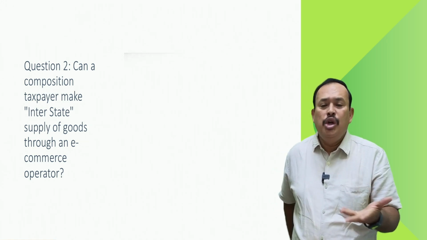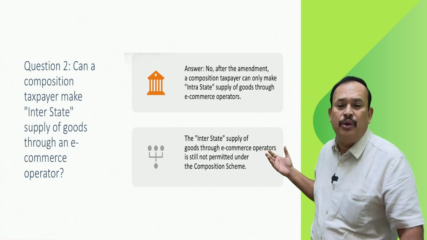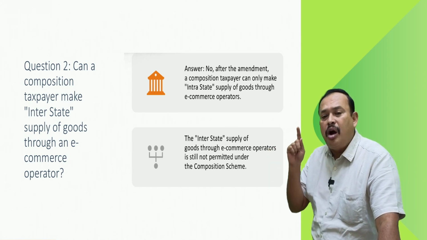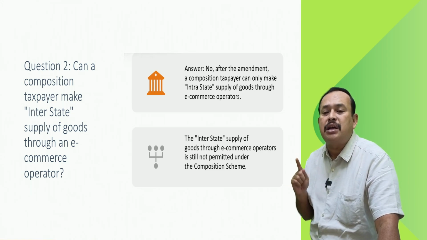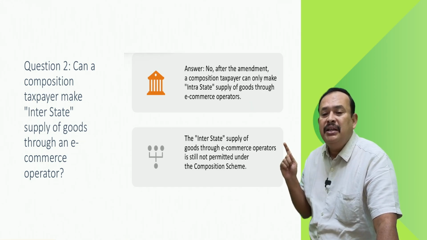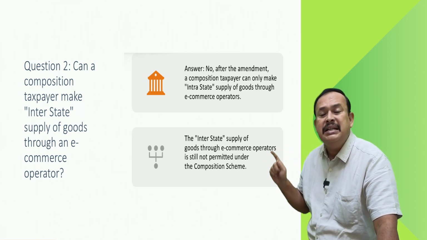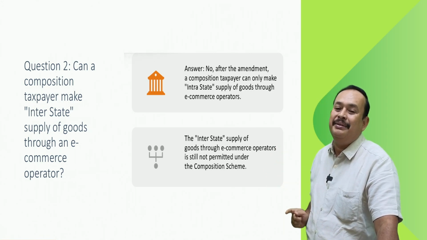If you did so, you are also not eligible for the composition scheme. The answer to the given question is as follows. No, after the amendment, a composition taxpayer can only make intrastate supply of goods through e-commerce operators. The interstate supply of goods through e-commerce operators is still not permitted under the composition scheme.